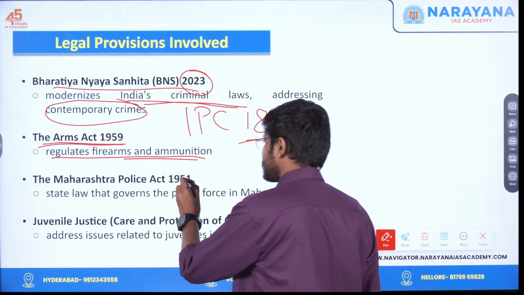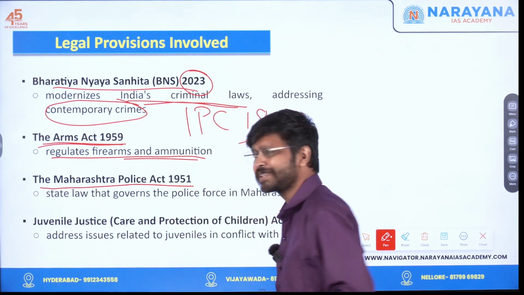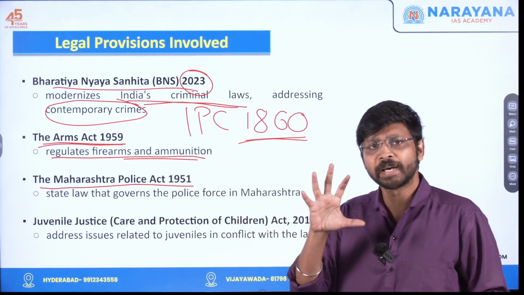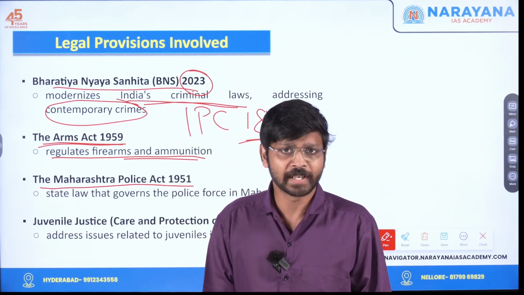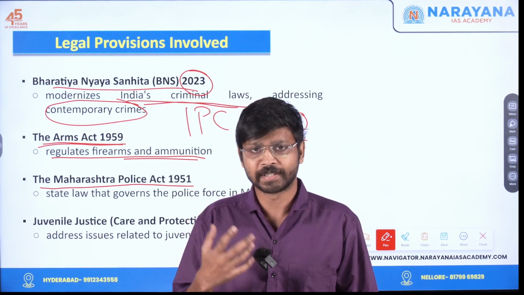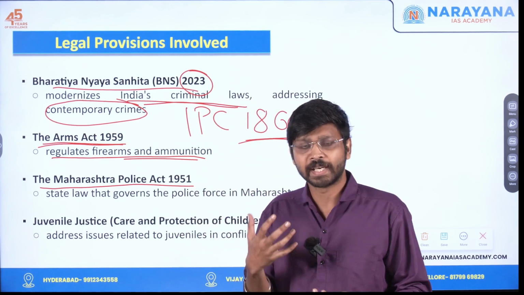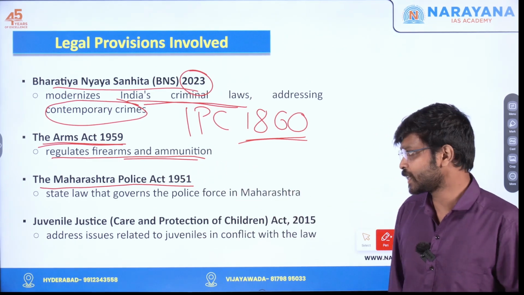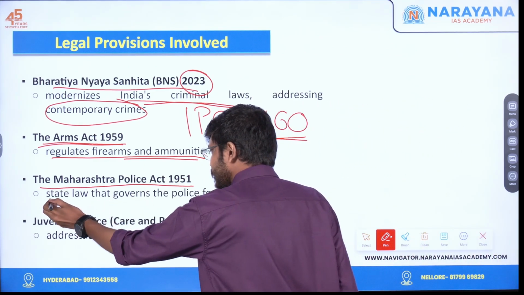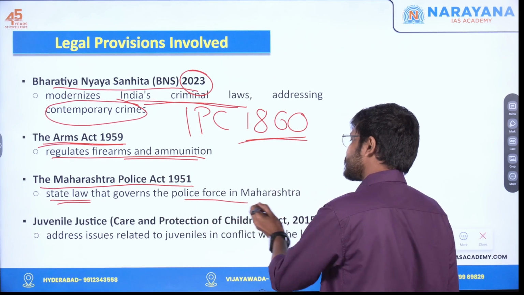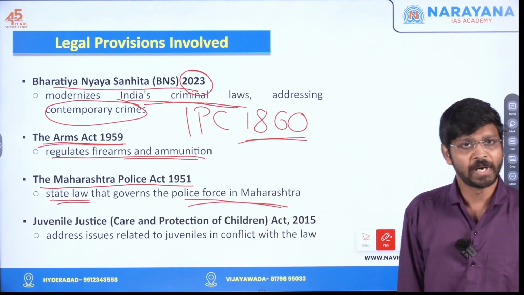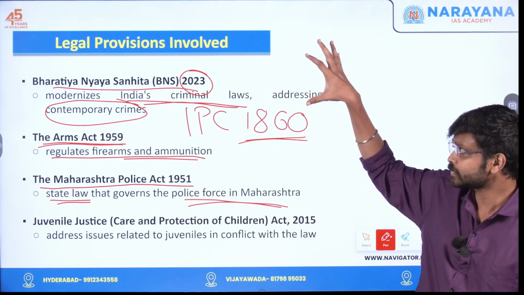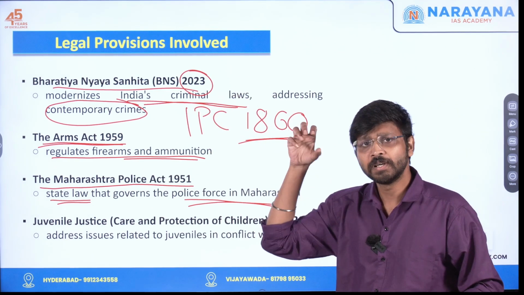Another one is the Maharashtra Police Act 1951. This is a common state law only. Every state will have a state police act. For example, Kerala has the Kerala State Police Act. Even territories like Delhi have a Delhi Police Act. In that way, the Maharashtra Police Act is also there. This is the parent law which governs all the activities of the state police force in Maharashtra. So these are the three legal provisions which were invoked by the Maharashtra police.